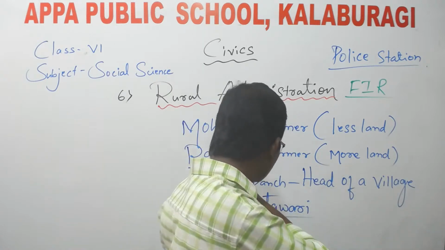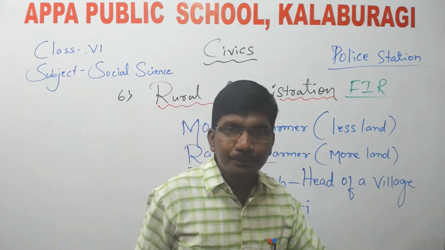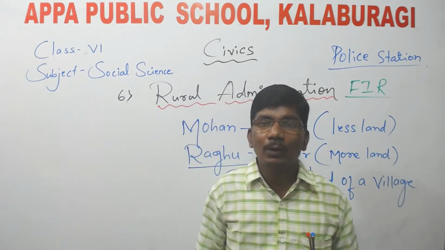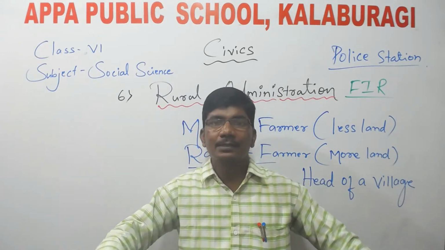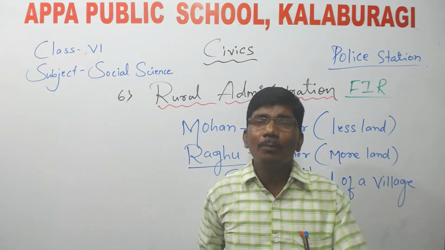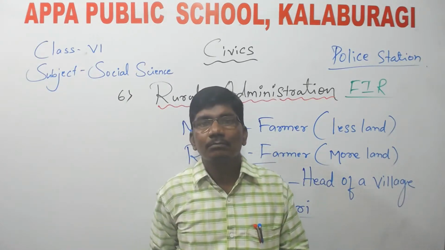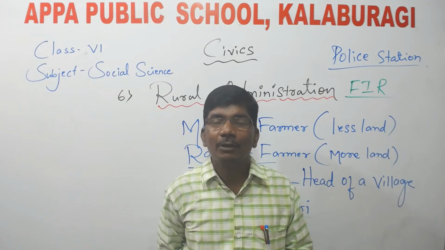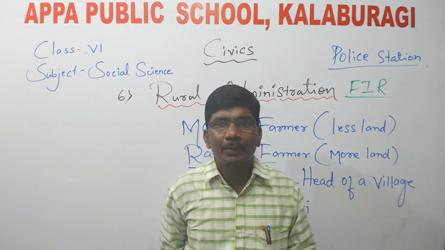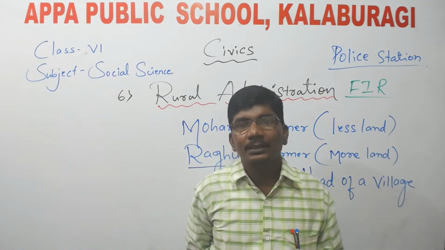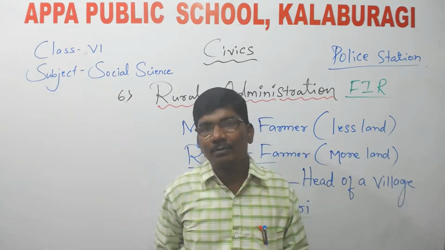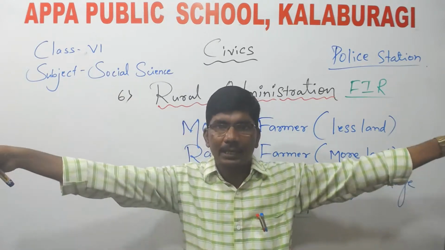So the patwari will measure the land. The patwari will measure the fields. For example, if you have purchased a new field, or any plot or site, the concerned officer will come and measure the land.